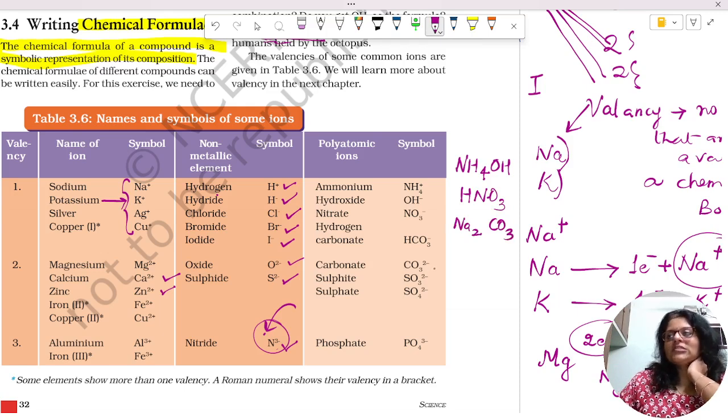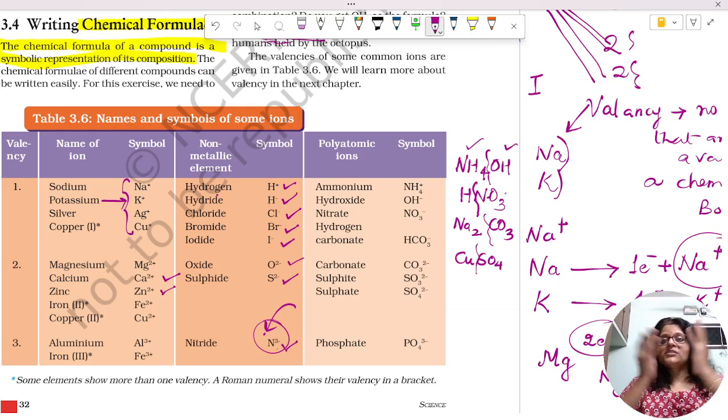Na2CO3, right? All these things you have already learned. This is a weak base, this is a strong acid, this is a salt called sodium carbonate, and CuSO4. These are polyatomic ions. If they split into two, we will get Na and NH4 positive, OH minus, NO3 minus, HCO3 minus, CO3 2 minus, SO3 2 minus. These you need to learn by heart.